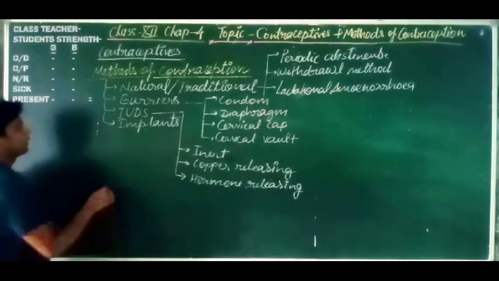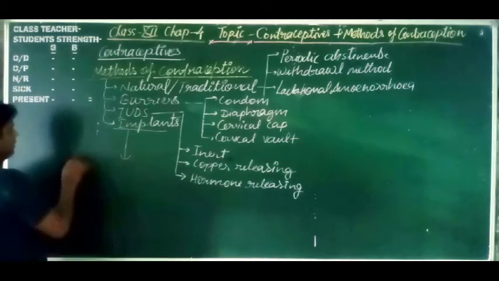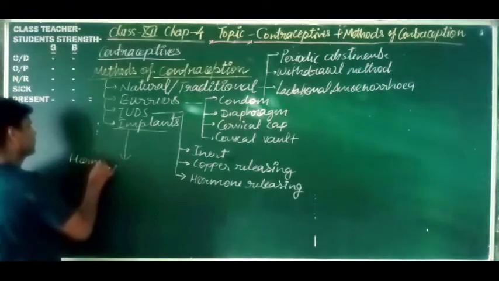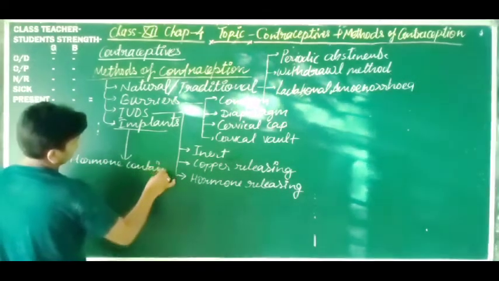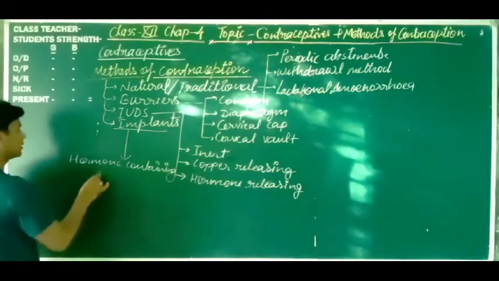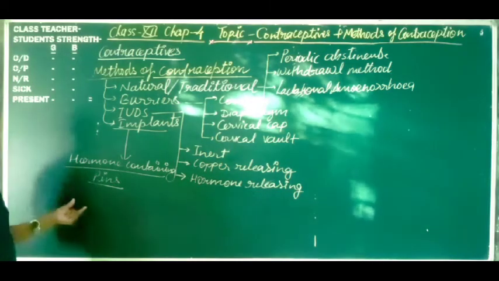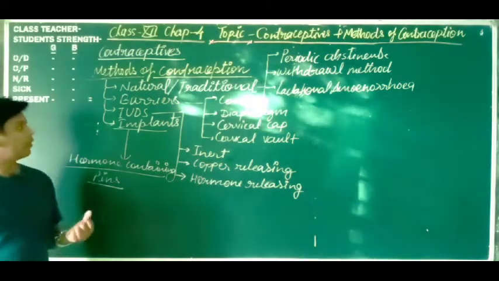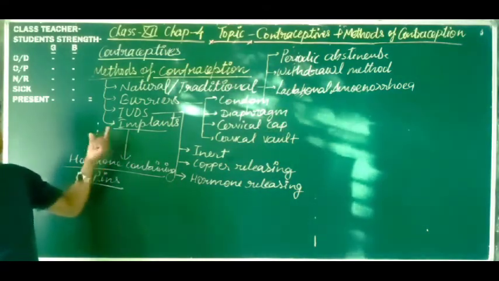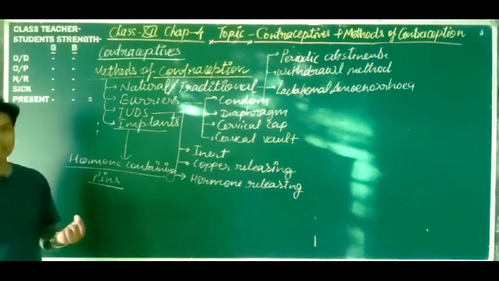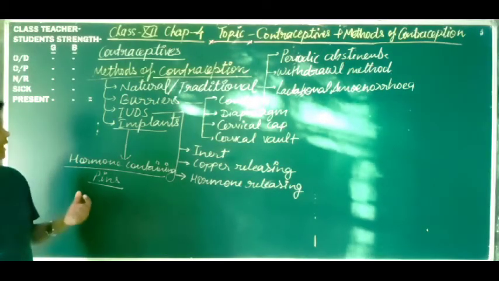Got it? Implants, these are hormone containing pins which are inserted in the upper arm or lower arm to prevent pregnancy, or they release a small amount of hormone to prevent the endometrial changes at the time of pregnancy.